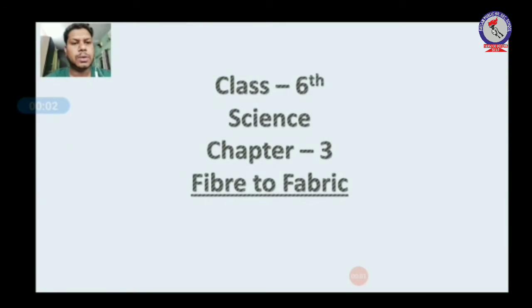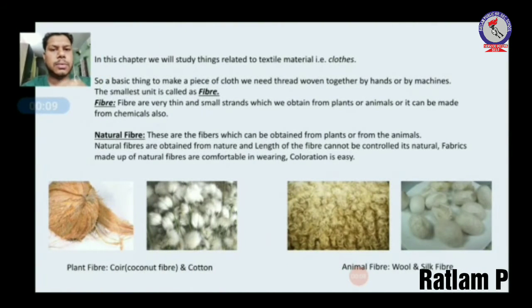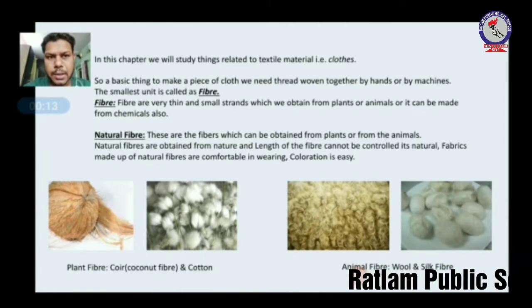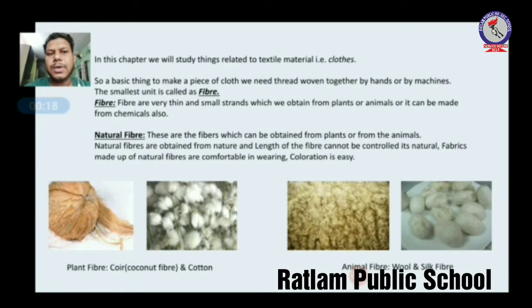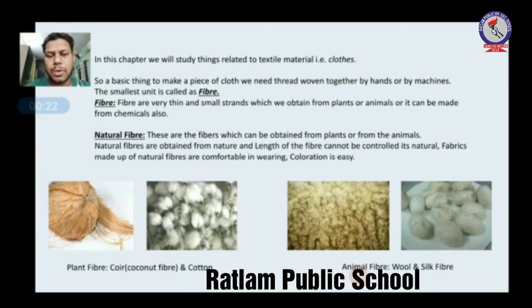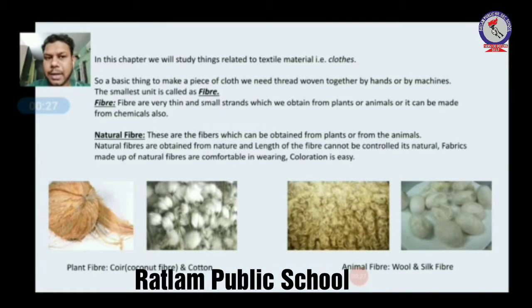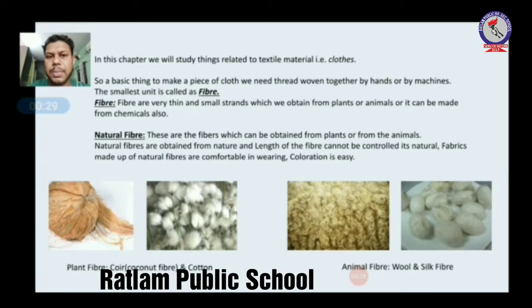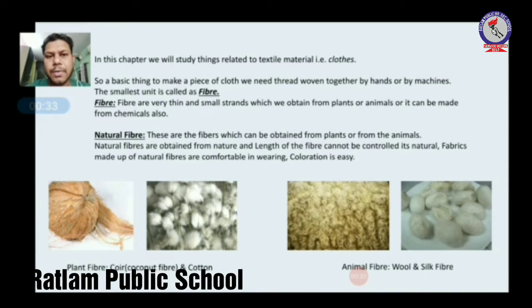Hello students, so today we will study chapter number 3, that is fiber to fabrics. In this chapter we will study things related to the textile industry, that means clothes. The thing from which a piece of cloth is made is known as fiber. The smallest unit of cloth is called fiber. From that fiber thread is made, and from that thread a piece of cloth or a fabric is made.